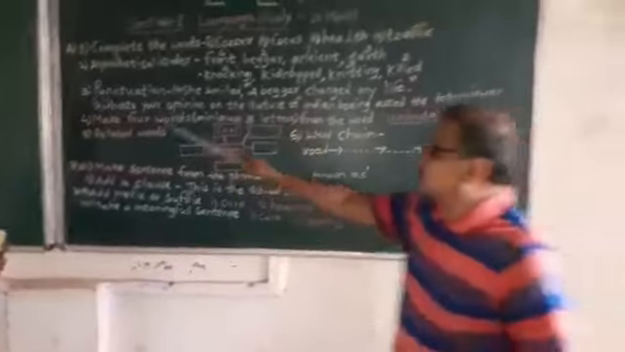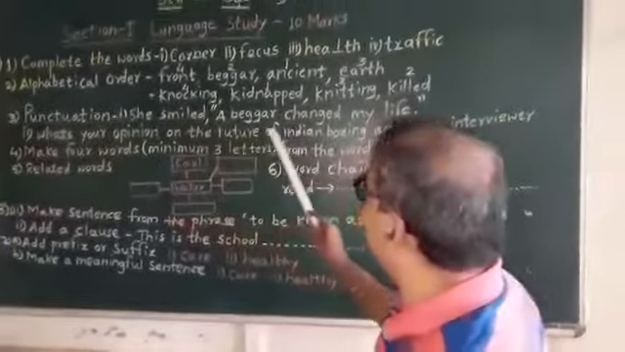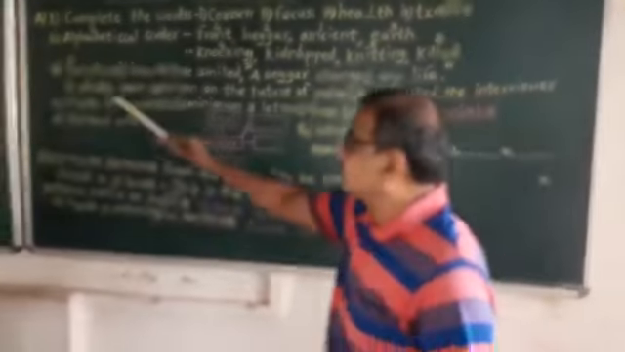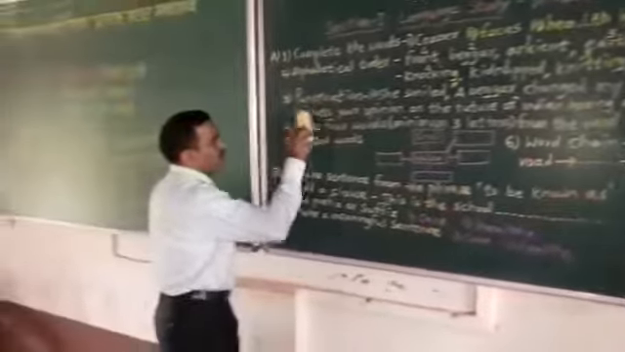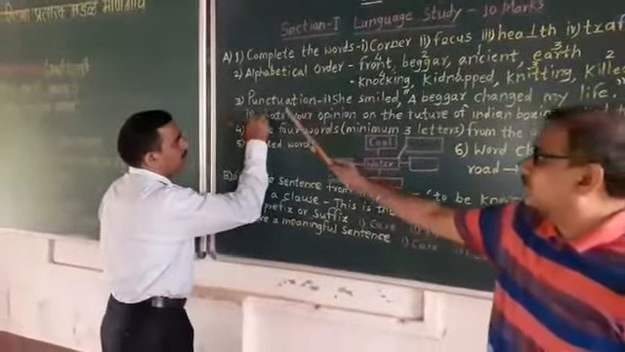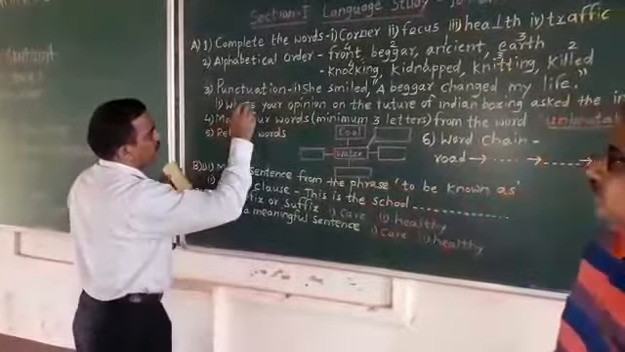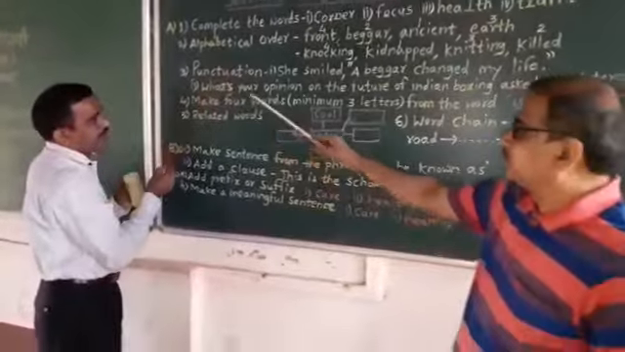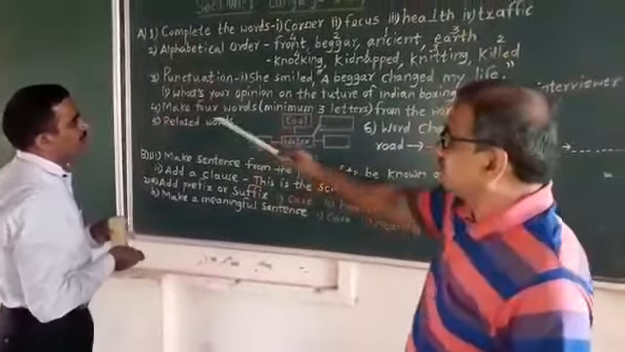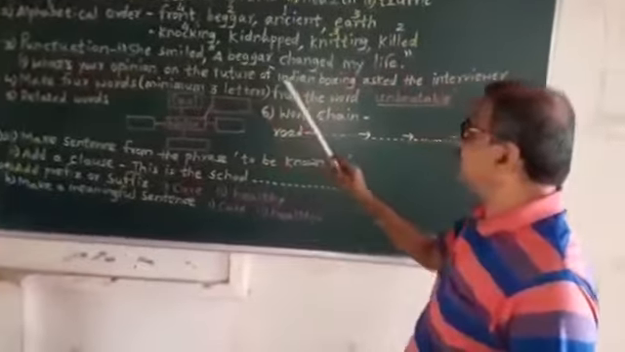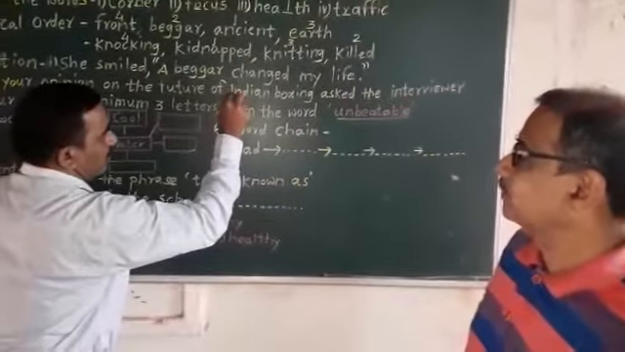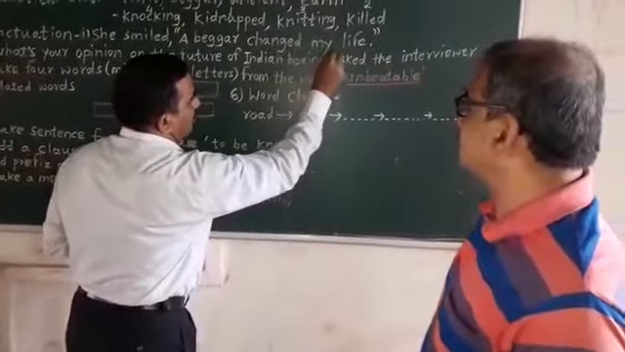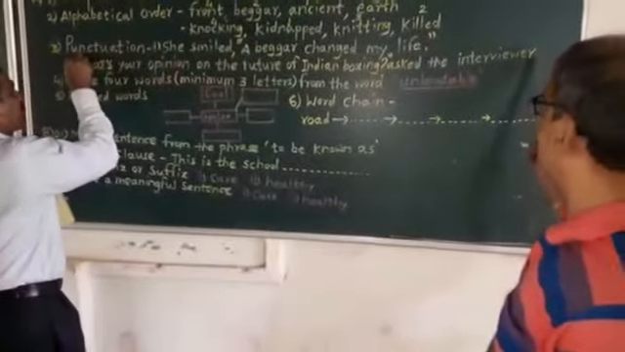Okay. Then see the second question. What's your opinion on the future of Indian boxing? Asked the interviewer. What's, W capital, What's, apostrophe S, then your opinion on the future of Indian, I capital, boxing, question mark, inverted commas, completed, asked the interviewer, full stop.